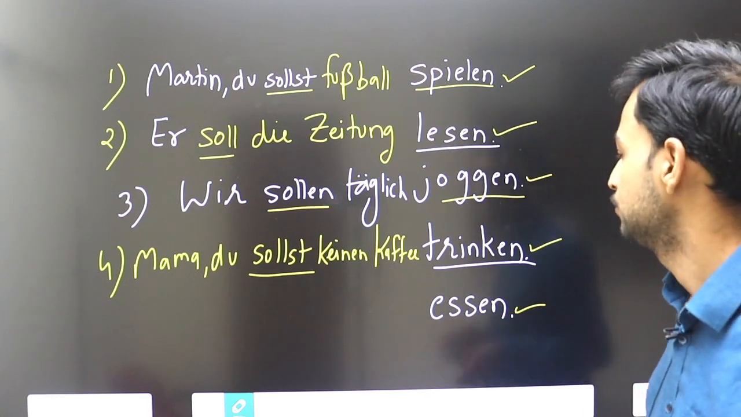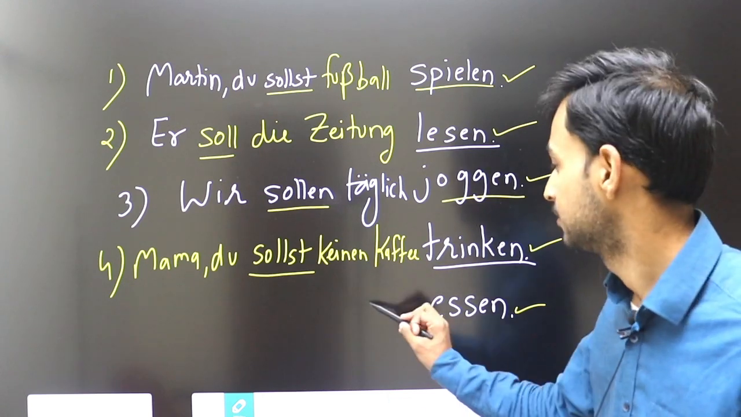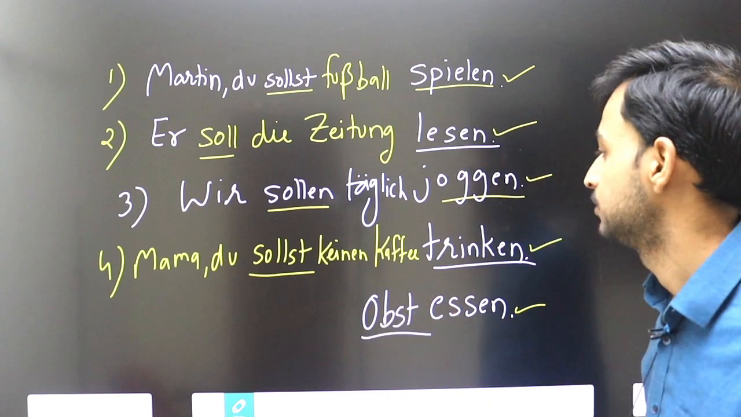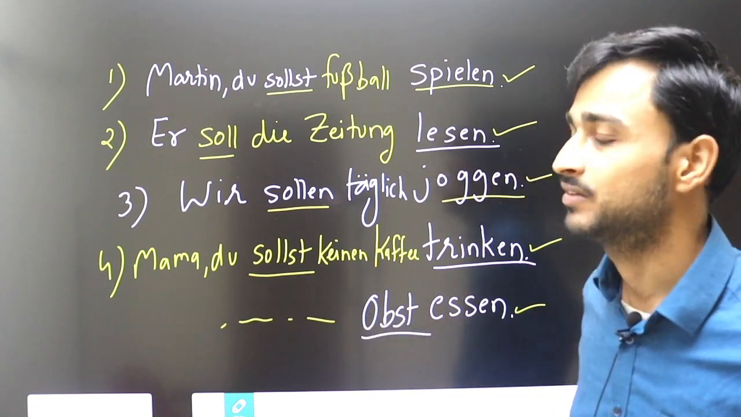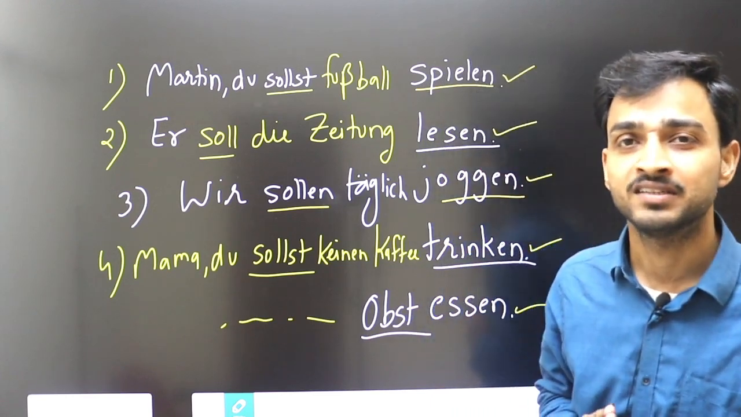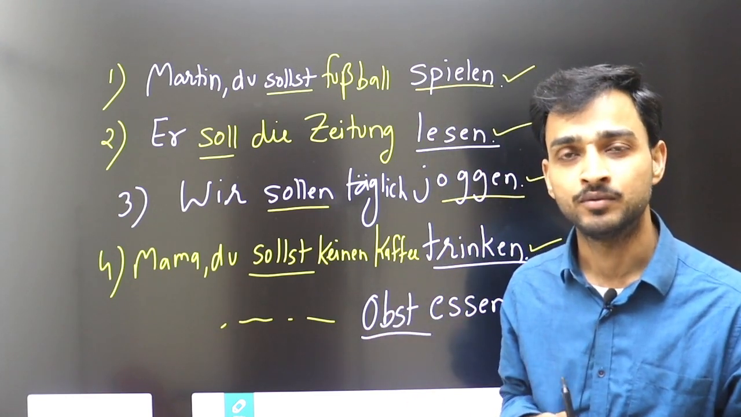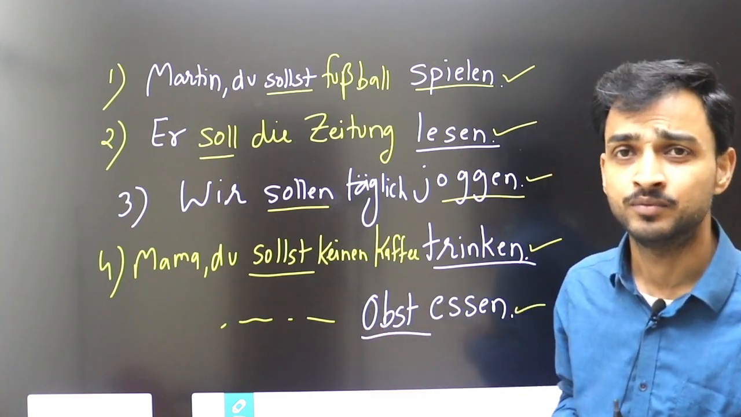Similarly, we can use this last verb essen like du sollst Obst essen. You should eat fruits. Obst means fruits. So I can start du sollst Obst essen. So this is present tense. I have made so many sentences in the present form. Now we'll see another use of modal verb. Sollen is the modal verb. We'll see another use of this modal verb.